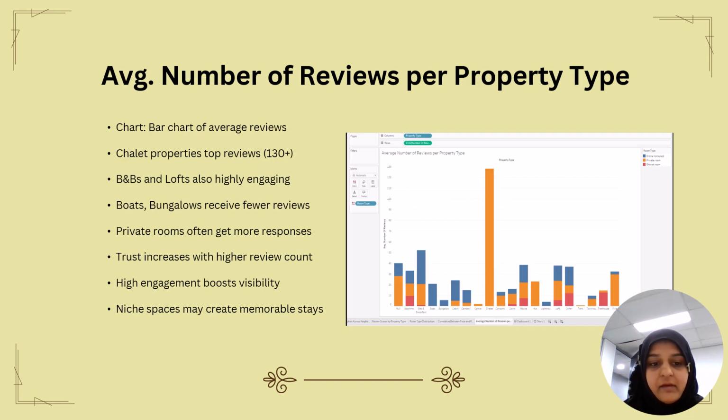Next slide is average number of reviews per property type. This chart shows the average number of reviews for each property type. Chalets had the most reviews even though they are not very common. Bed and breakfast and lofts also had a higher number of reviews. Boats and bungalows had fewer reviews.